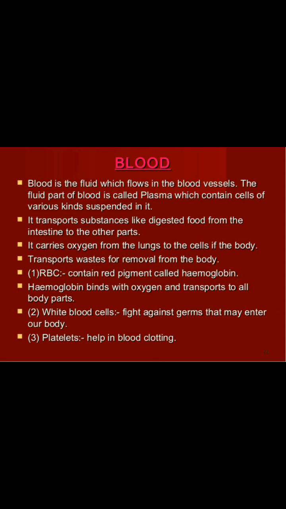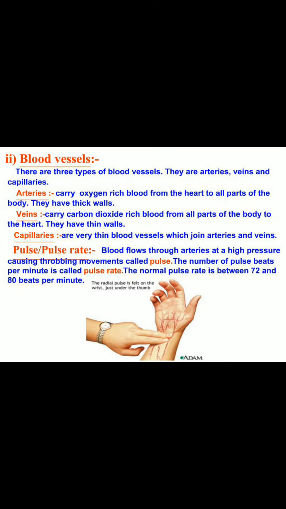RBC contain a red pigment called hemoglobin. Hemoglobin is very essential. Hemoglobin binds with oxygen and transports it to all parts. So we always have to test hemoglobin. It should be 12 to 15 points. White blood cells fight against germs that may enter our body, that I have already told. Third one is platelets, which help in blood clotting.